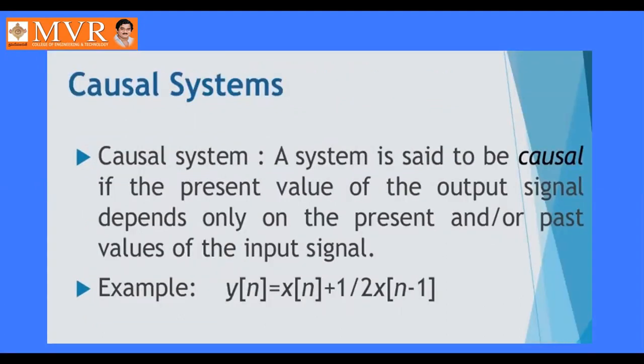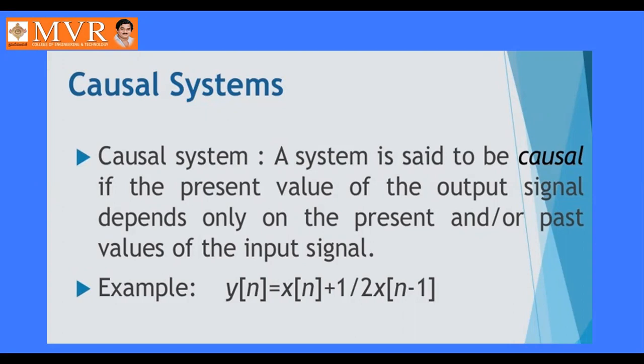What is meant by causal system? It depends upon the present and past values. A system is said to be causal if the present value of the output signal depends only on the present and or past values of the input signals.